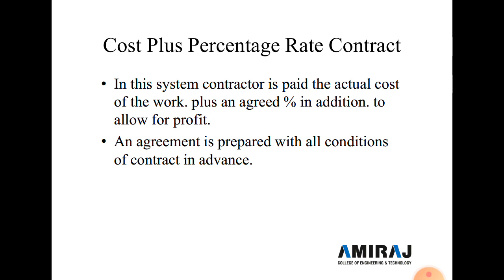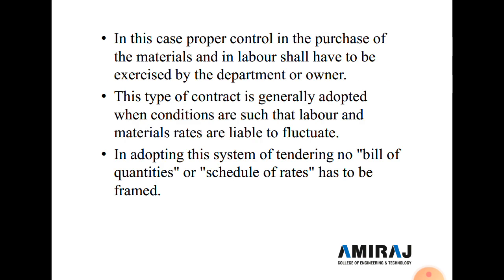And in this case proper control in the purchase of the material and in labor shall have to be exercised by the department or owner. This type of contract is generally adopted when the conditions are such that labor and material rates are liable to fluctuate. In adopting this system, no bill of quantity or schedule of rates has to be framed in tendering, but the owner or department should carefully define the actual cost and record exactly what is permissible in the cost of work.